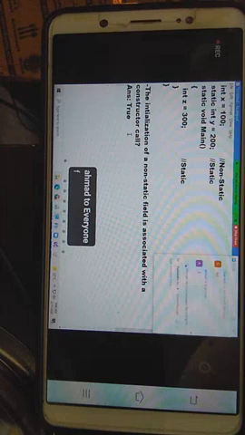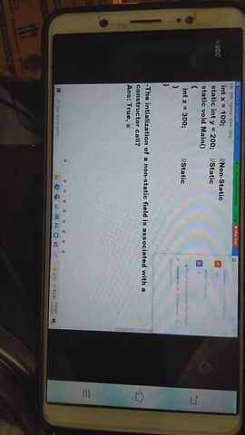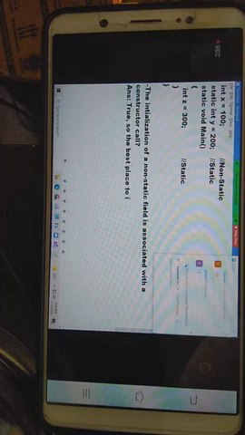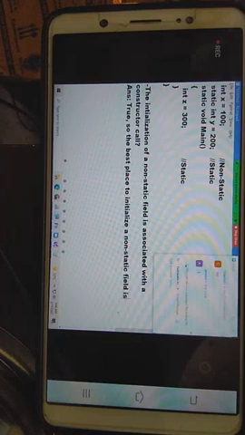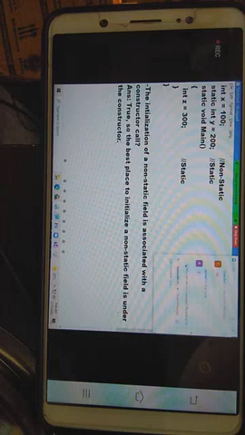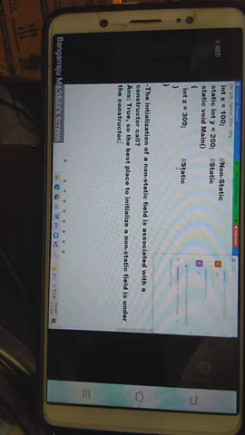So the best place to initialize a non-static field is under the constructor. We learned it now: 2 instances created, 2 copies of X having the same value.